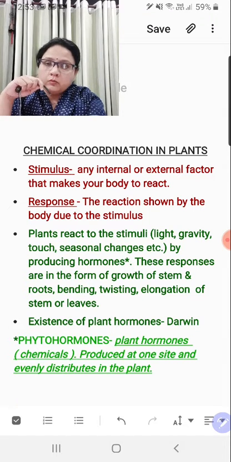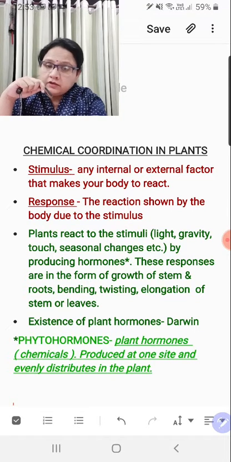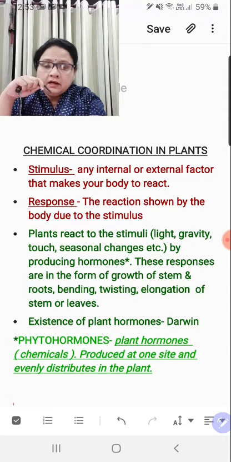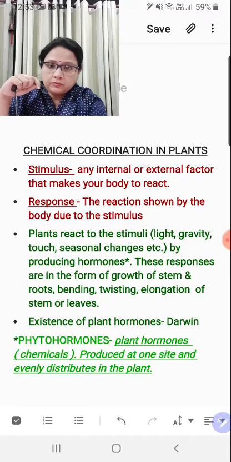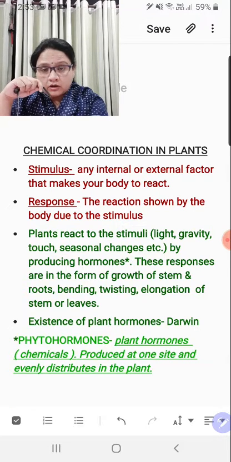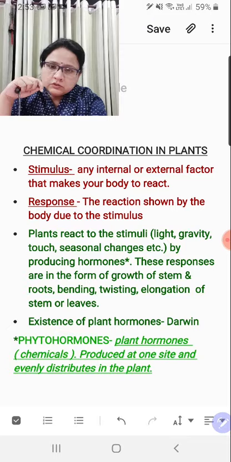Various types of plant hormones are there, and what is the effect of these hormones over the plant growth and development, and then what are the various types of stimulus that plants receive and react to, right? But before beginning with all those details, you need to understand that I was talking about chemical coordination. Chemical, we are referring to the hormones, plant hormones, and coordination means that all the hormones which are present in a plant work as a team.